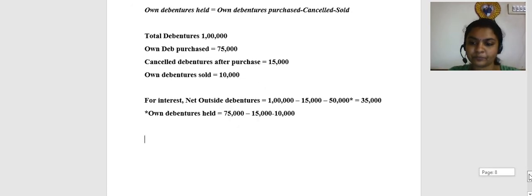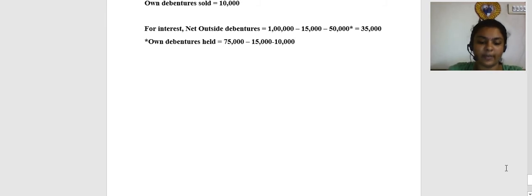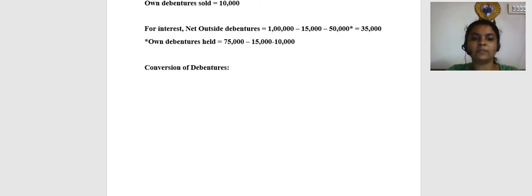Now moving on to the last part, which we have already discussed, but let's discuss it again. Conversion of debentures. Now, what is meant by conversion of debentures?